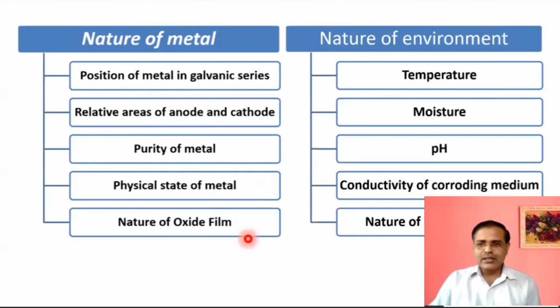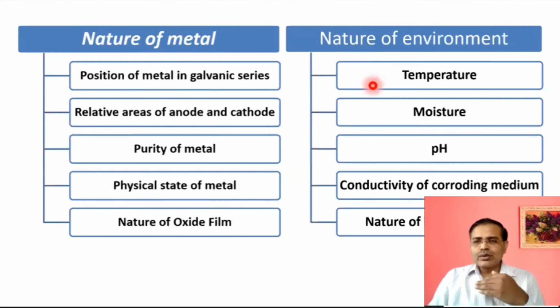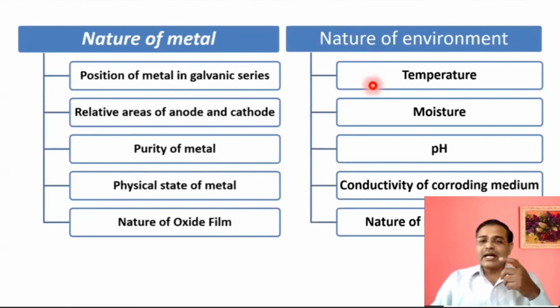Nature of oxide film, we have seen it. If metal oxide film is porous, faster corrosion. If metal oxide film is non-porous, slower corrosion. Similarly, the nature of environment: if the temperature is more, corrosion is more, because metal becomes active at higher temperature conditions. Moisture: if moisture is more, the corrosion rate will also be more, because in humid condition, there will be faster corrosion. Why will there be faster corrosion? Because of presence of moisture, there will be formation of anodic and cathodic areas, and wet corrosion will take place.